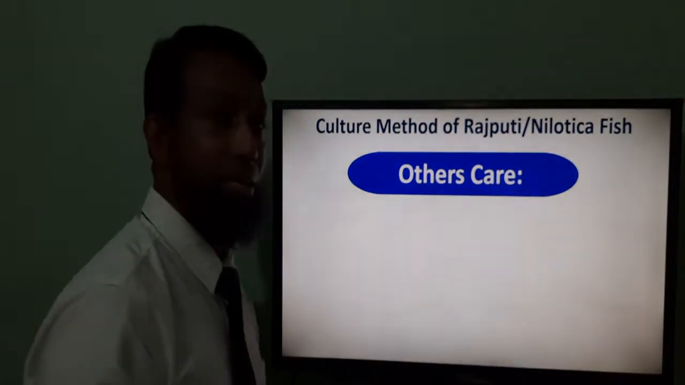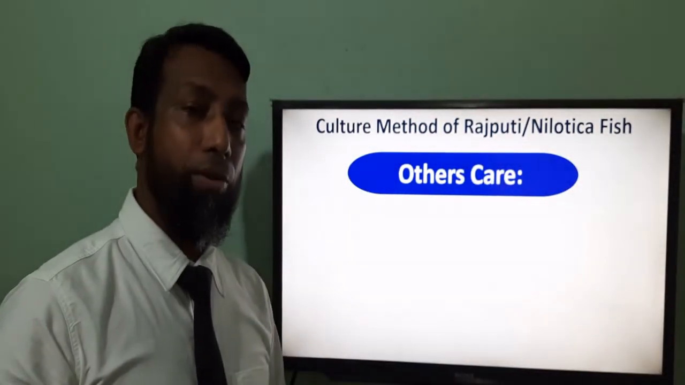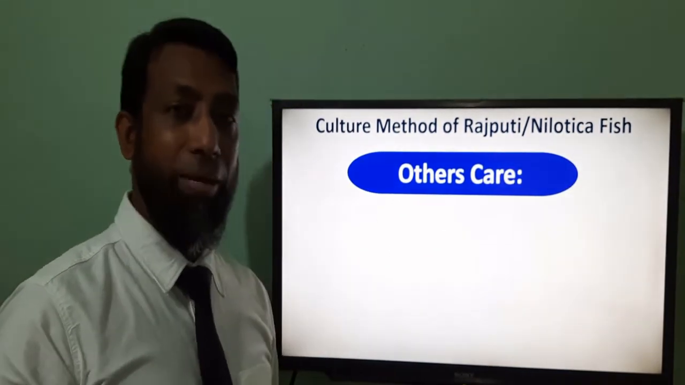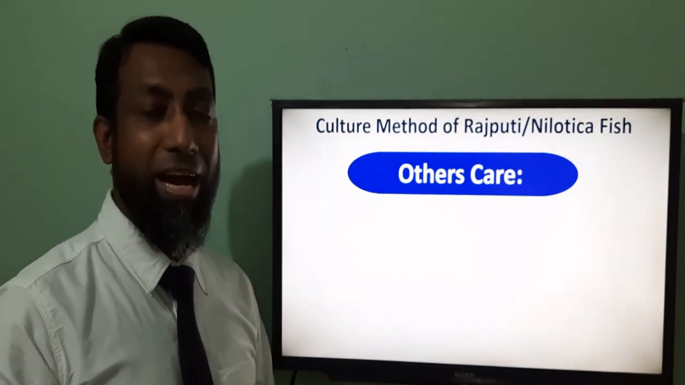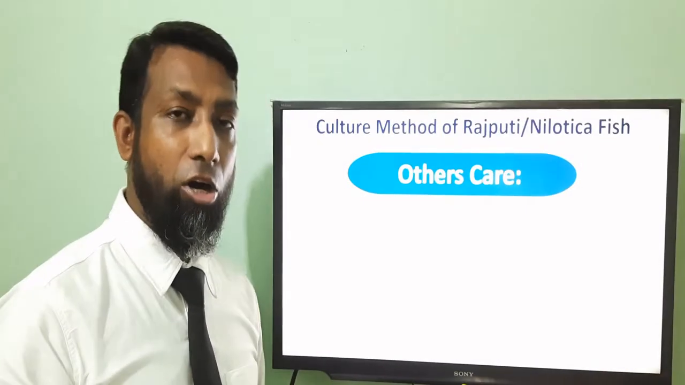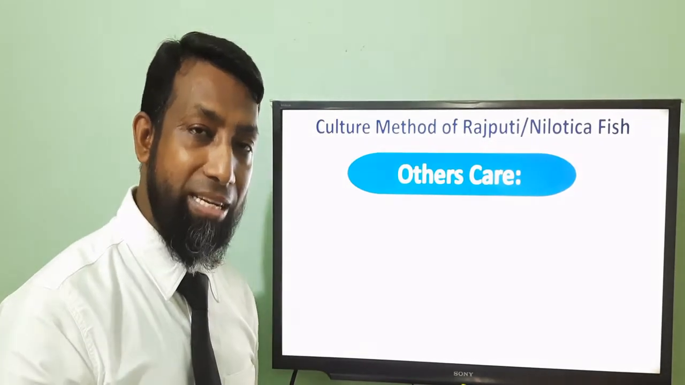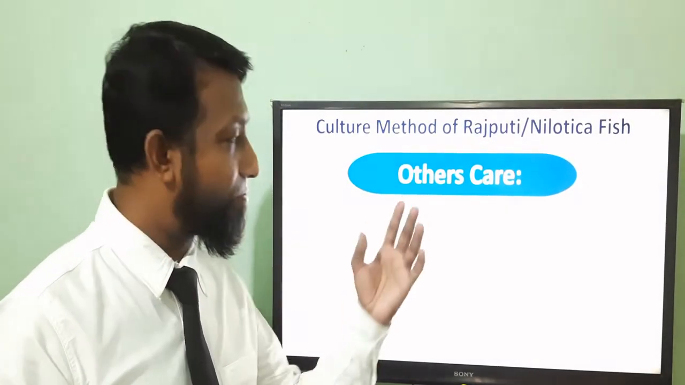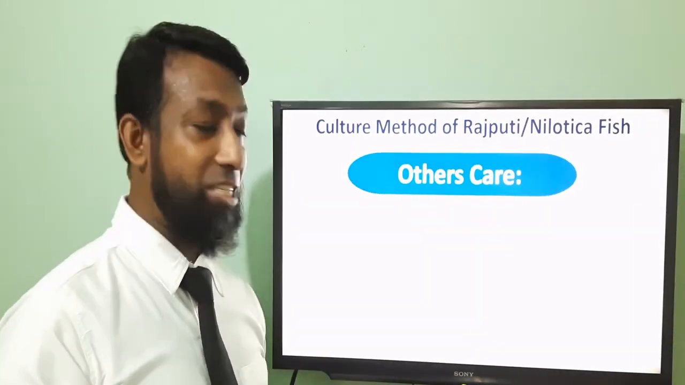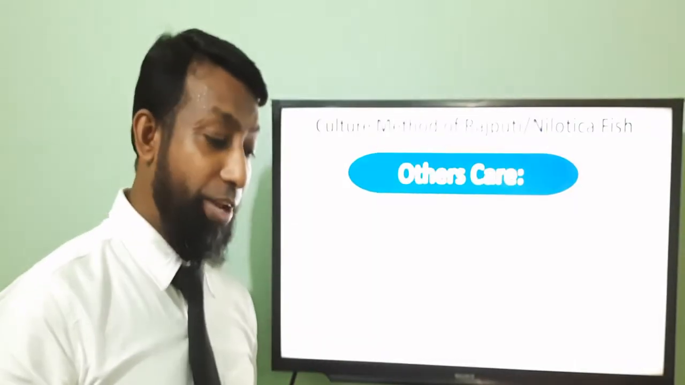Next is other care. For culturing Rajputi or Nilotica fish, you have to take some other care, which is disease management, insect management, or providing oxygen in the pond if there is any disease. You have to take care of this, or contact the agriculture officer, then provide supplementary feed. If the water is polluted, you have to take the necessary steps. You have to follow these other skills for culturing Rajputi and Nilotica fish.